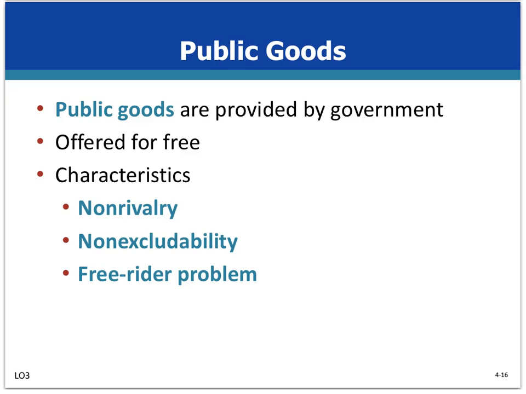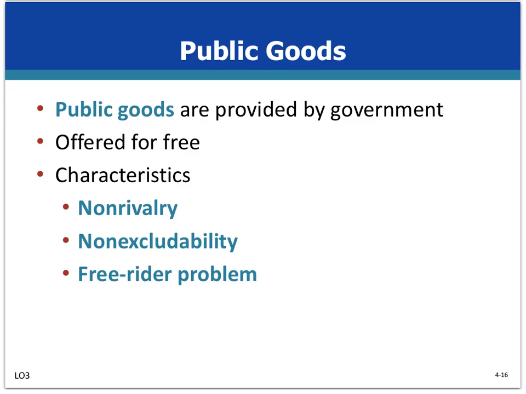The second one is non-excludability. It means that there is no effective way of excluding individuals from the benefit of the good once it comes into existence. Once in place, you cannot exclude someone from benefiting from the national defense, street lighting, a global positioning system, or environmental protection. Okay? So as you see, you cannot exclude anybody, and non-rival in consumption means that your consumption will not decrease the amount that is available for others. So when you consume national defense, it's still the same amount that others can enjoy national defense too.